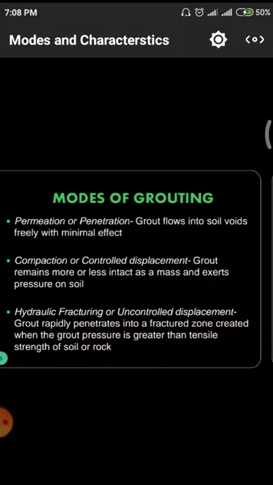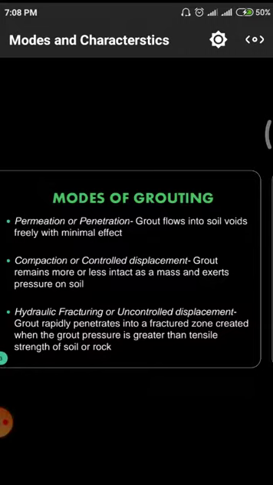Normally water moves due to natural slope from high altitudes to low altitudes. Some materials will not move because they have a huge density, and they simply stay in a particular position. So in this permeation or penetration technique, the grouting materials flow from top positions to bottom positions without any application of forces.